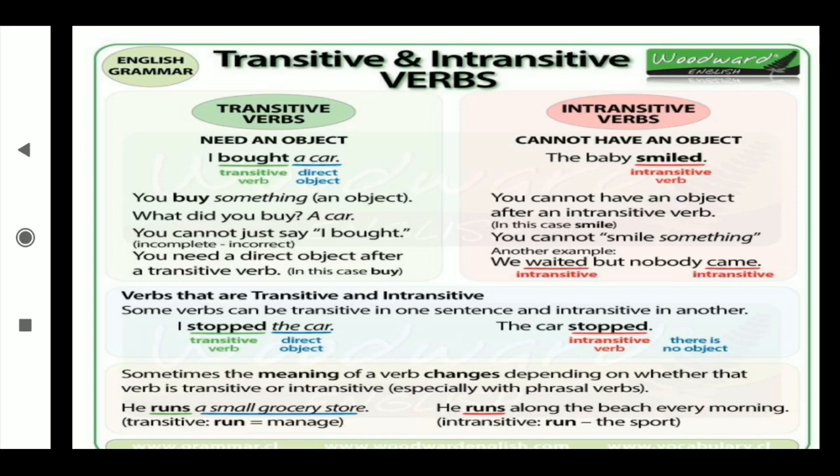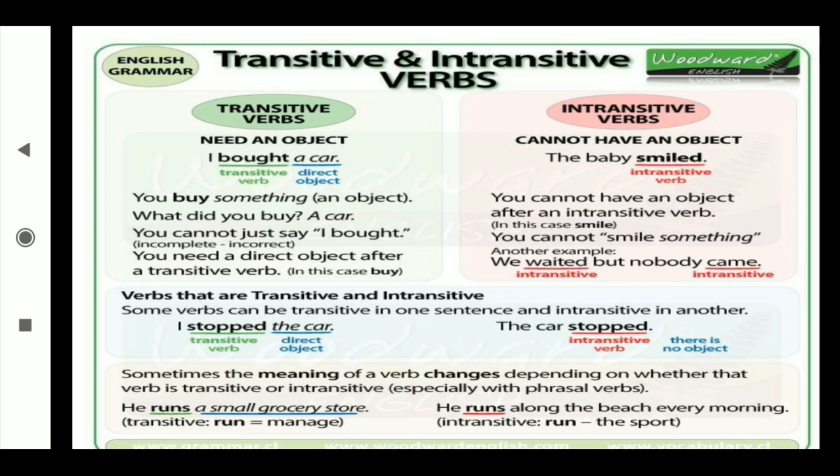You need a direct object after a transitive verb. In this case, buy. Verbs that are transitive and intransitive. Now, an intransitive verb cannot have an object. The baby smiled. Can I ask a question to the verb smiled?